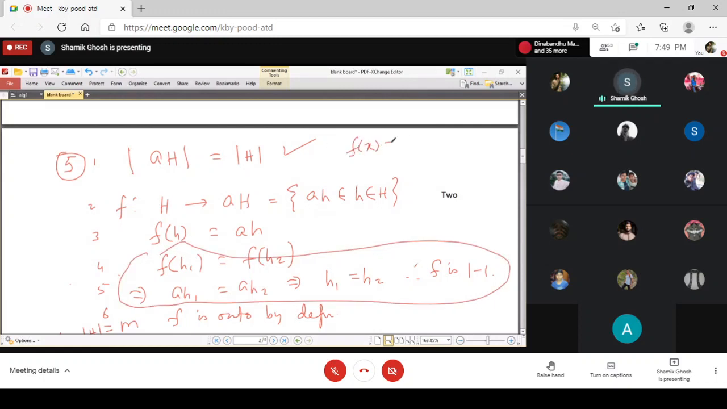Any function is proved to be 1 to 1 if f(x) equal to f(y), then x equal to y. That is the proof that a function is 1 to 1.